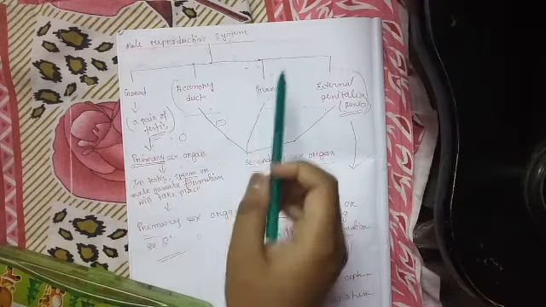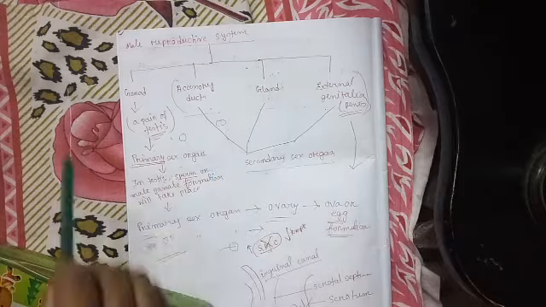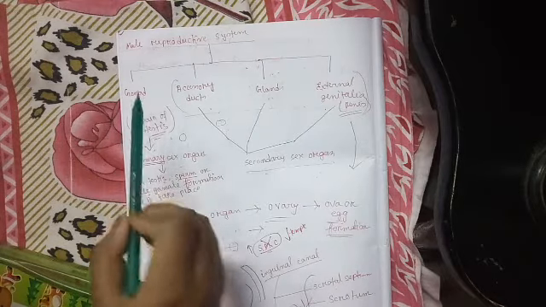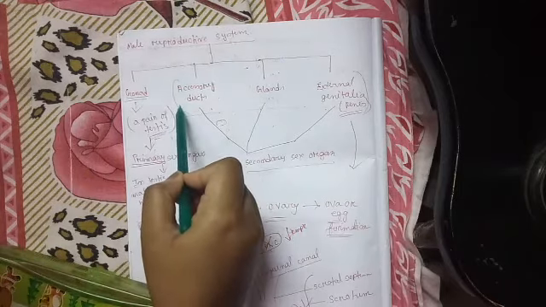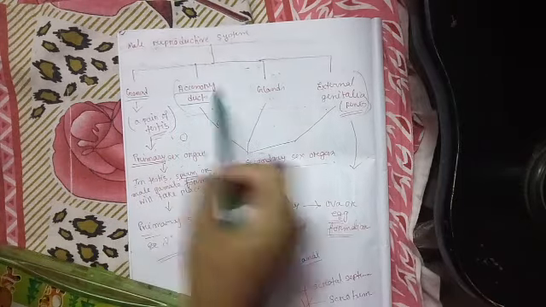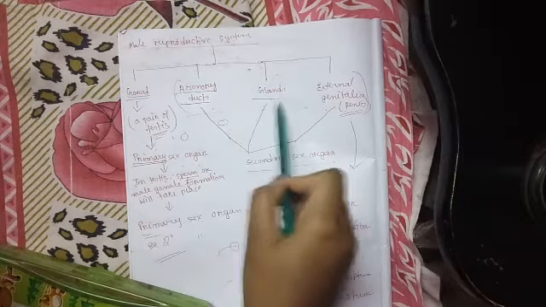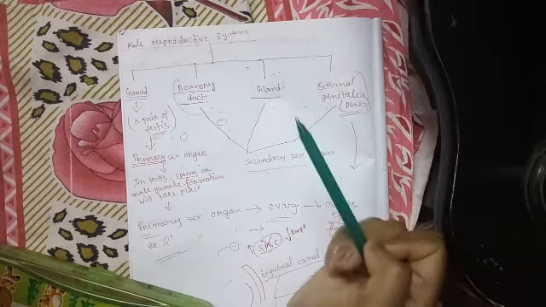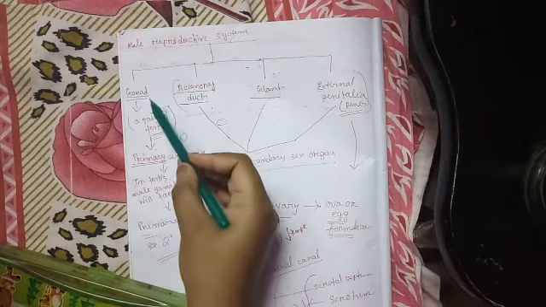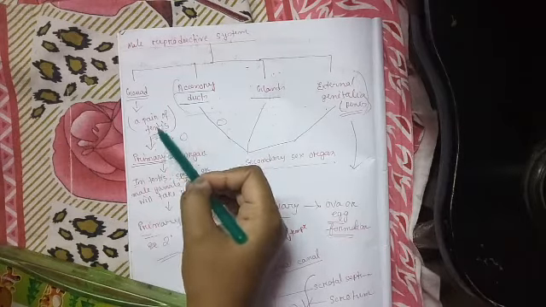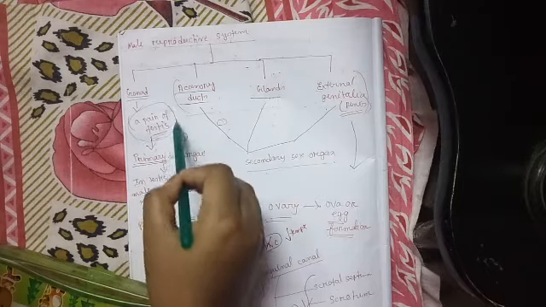The male reproductive system consists of four different parts. First one is the gonad, second one is the accessory ducts, third one is the glands, followed by external genitalia or penis.